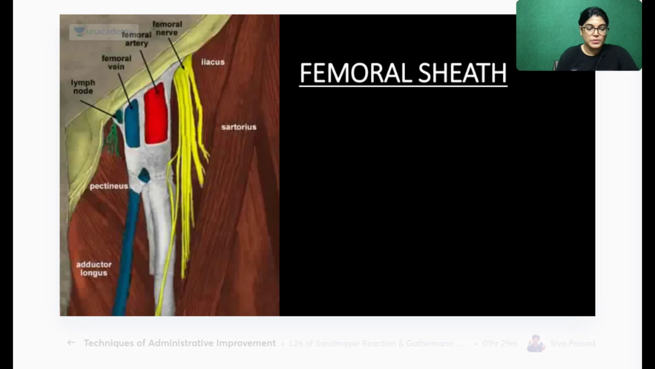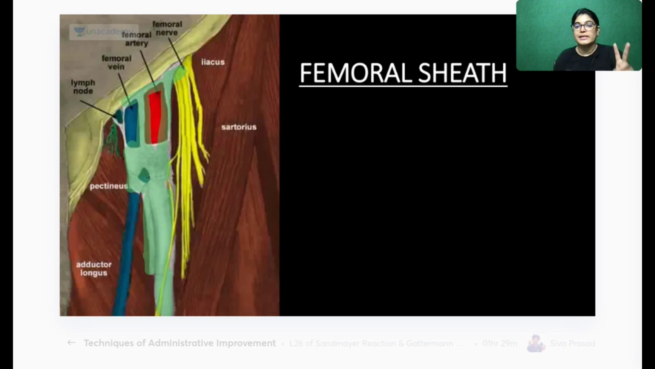Now let's see what is the femoral sheath. In this diagram, I think now you are able to understand. Can everyone appreciate the white sheath which I am highlighting with green color? This green sheath is the femoral sheath, and it is covering the upper 3 to 4 centimeters of the femoral vessels, forming a covering or sheath for them.